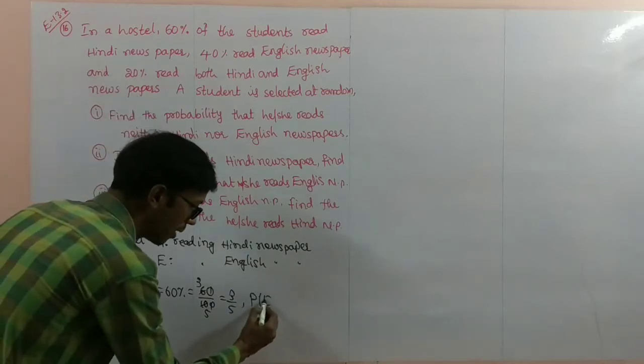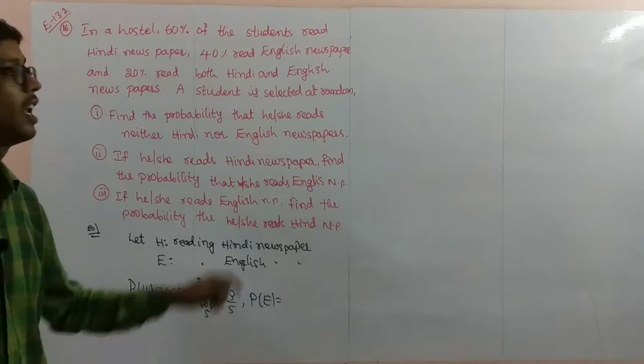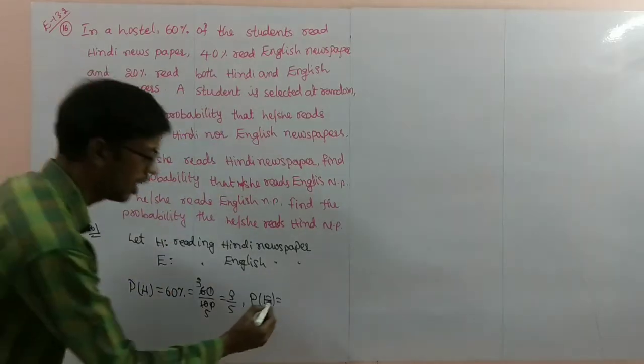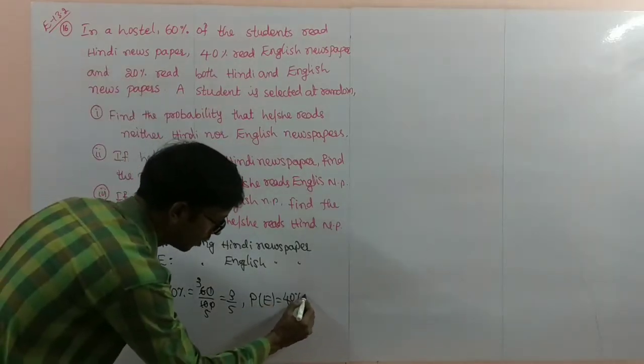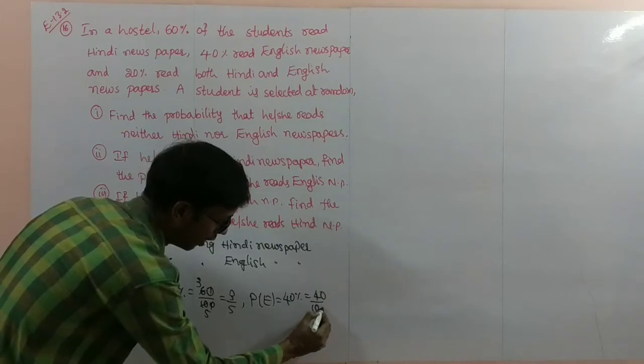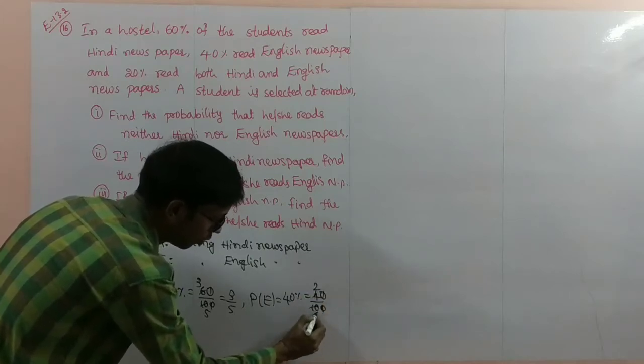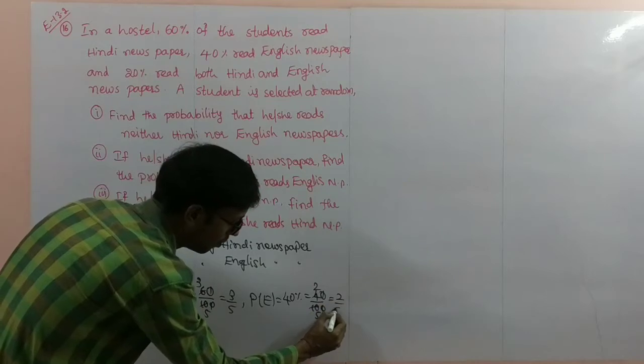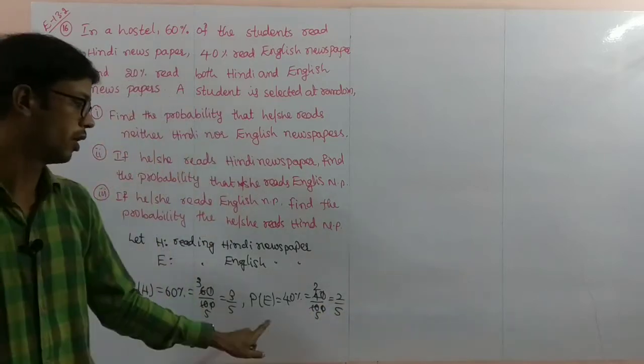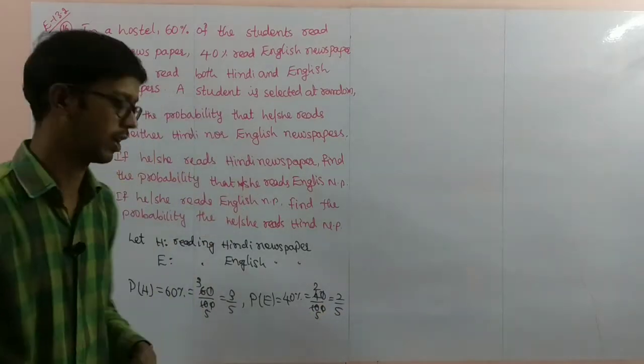Probability of English paper reading is 40% given. 40 by 100, so 2 by 5 is the probability of English newspaper reading.